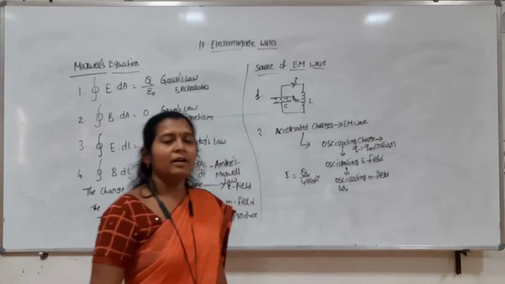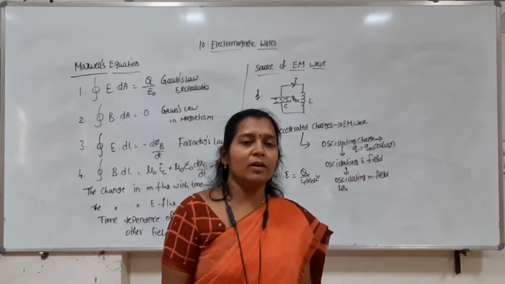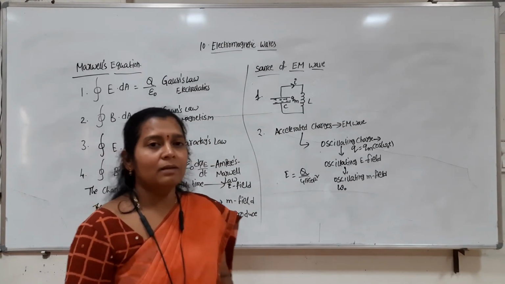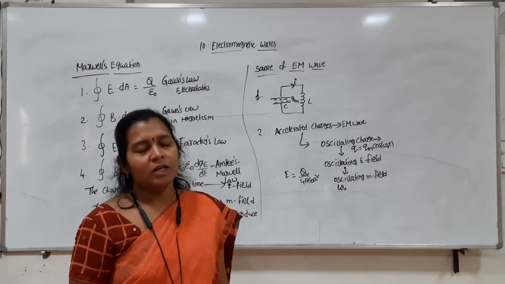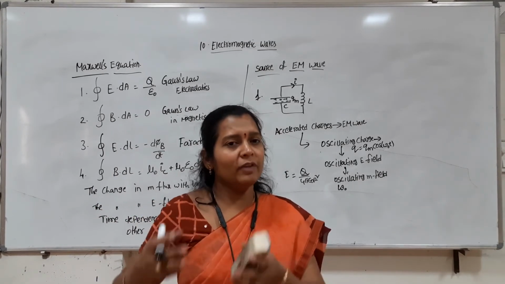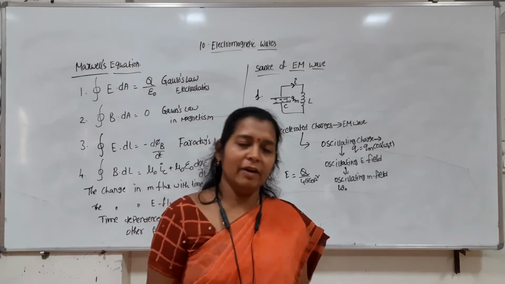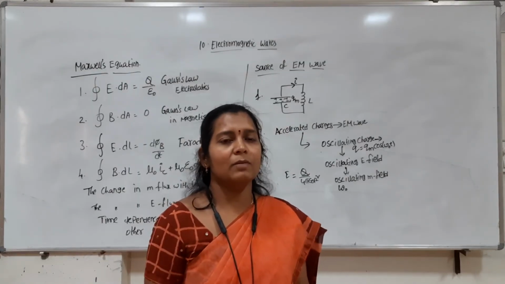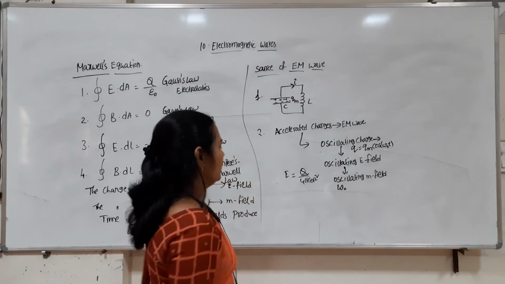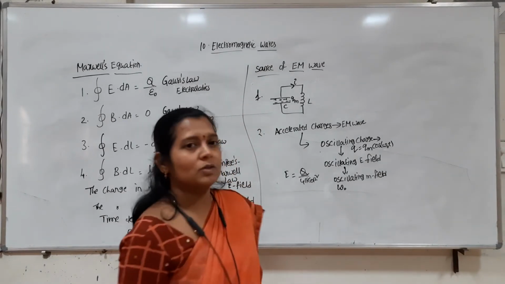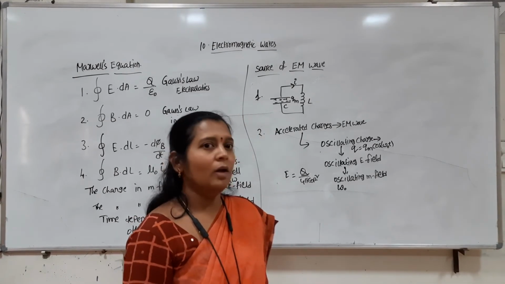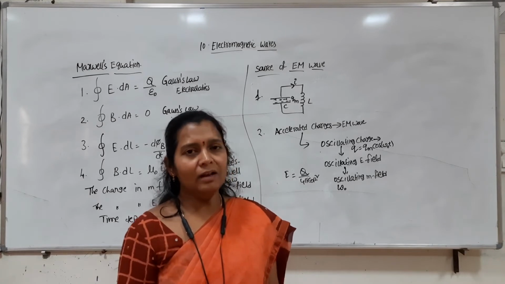Then what about the energy of the electromagnetic wave? The energy of the electromagnetic wave comes at the expense of the oscillating charge. The oscillating charge is oscillating because of its energy, so some of that energy the electromagnetic wave takes. So the energy of the EM wave is nothing but the energy lost by the oscillating charge. This is about the source, how we are able to generate an EM wave. All these are the theoretical model,